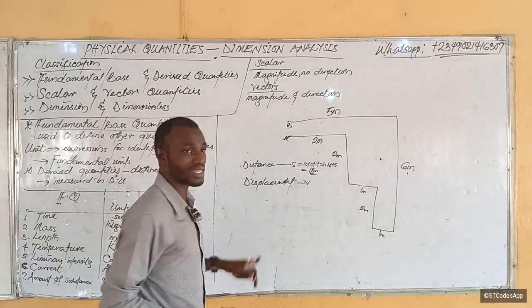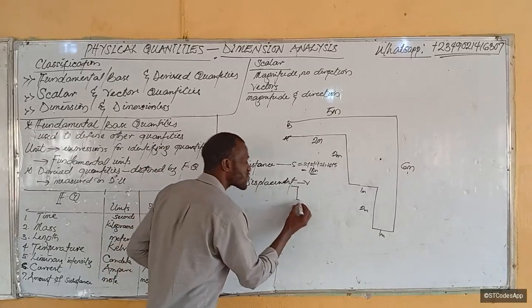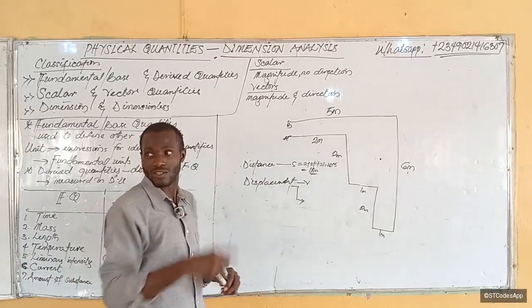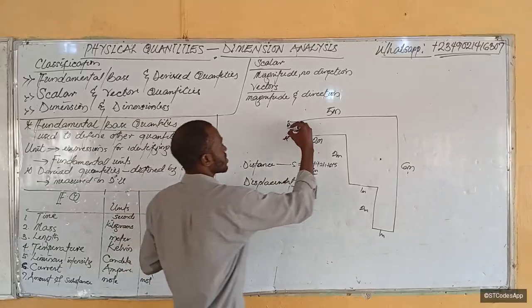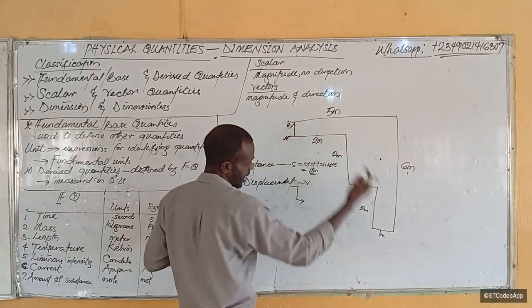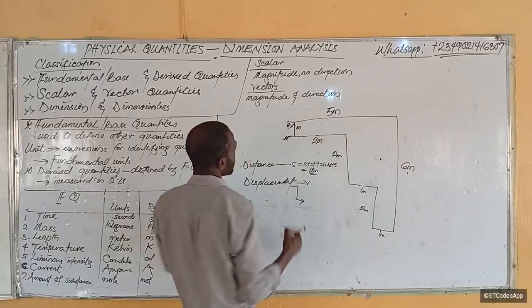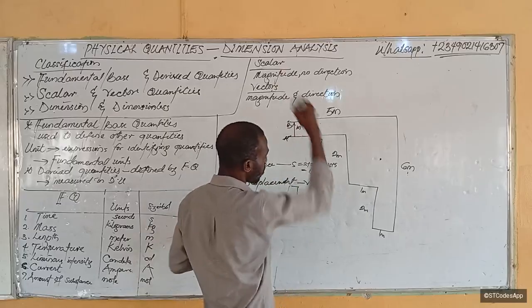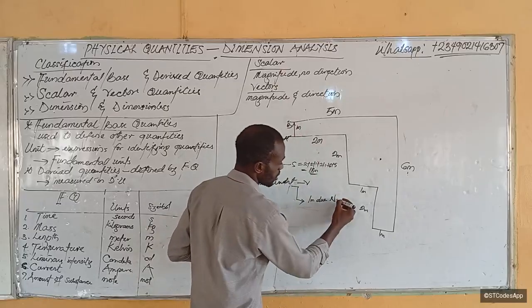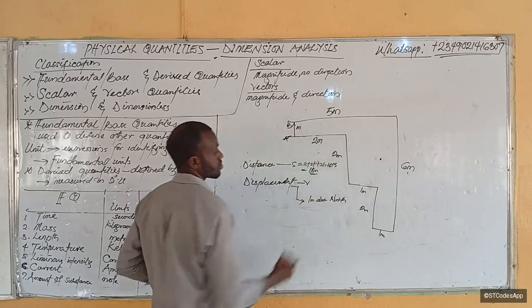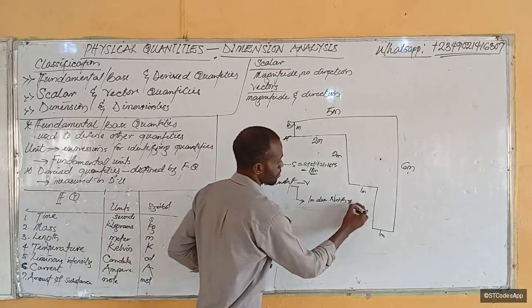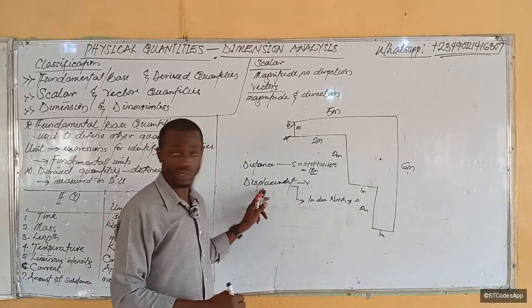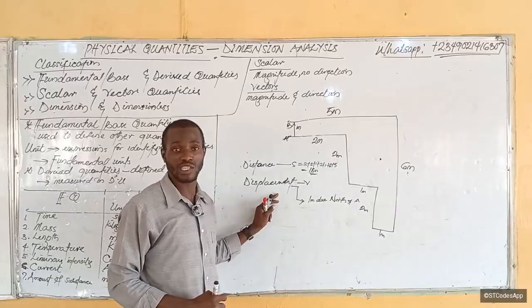But what is displacement? Displacement is just how far from the starting point. It means that there's a reference point and there's a direction. So how far has it gone away from the starting point? He has only gone this distance, which I call 1 meter, for example. He has only gone 1 meter due, what direction is up? North. Due north of starting point. Due north of A. Is that clear? So he has only traveled 1 meter due north of A, if it's displacement you're using to describe.